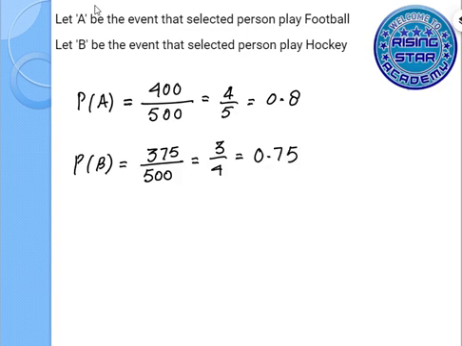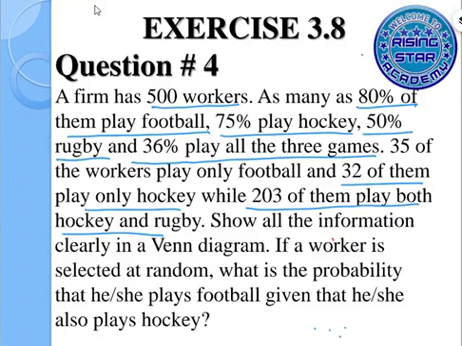The next part is for conditional probability. It says that if a worker is selected at random, what is the probability that he or she plays football, given that he or she also plays hockey?